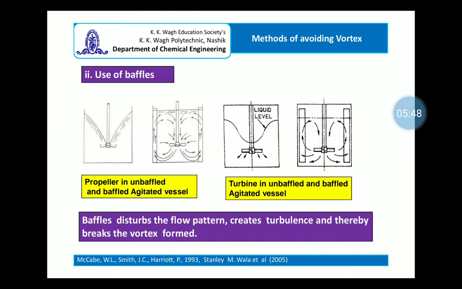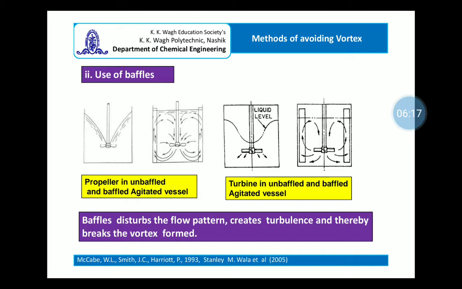In case of the radial flow impeller, and in case of the axial flow impeller, basically the downward flow created because of the axial thrust by the propeller is deflected from the bottom and strikes the baffles, and as a result of the turbulence created, the vortex formation is avoided.